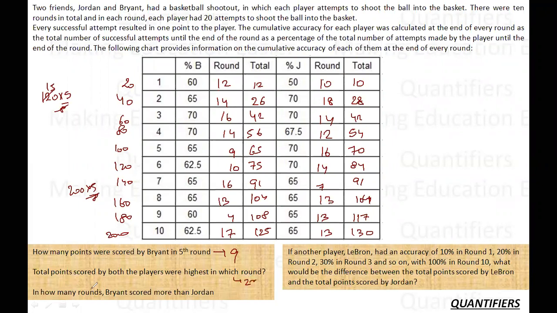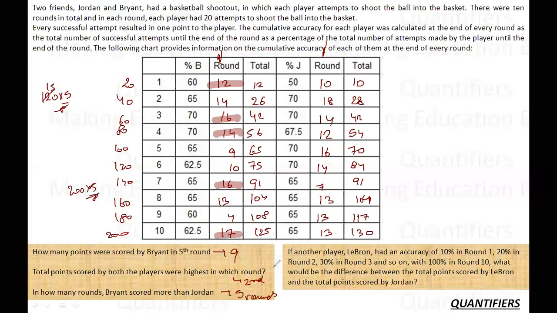Okay. Third, in how many rounds Bryant scored more than Jordan? So Bryant has to score more than Jordan. So if I see one round, I will mark it as this. In this round, he has scored more. In this round, he has scored more. This round, and then this round, and then this round. So there are a total of 5 rounds in which he has scored more.